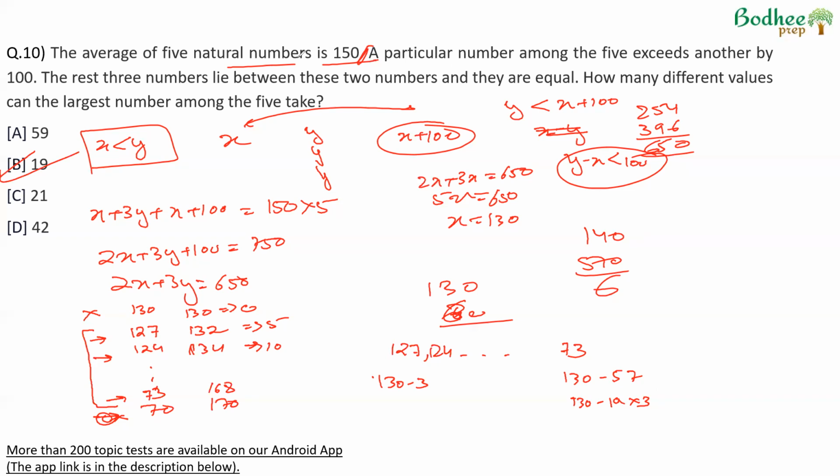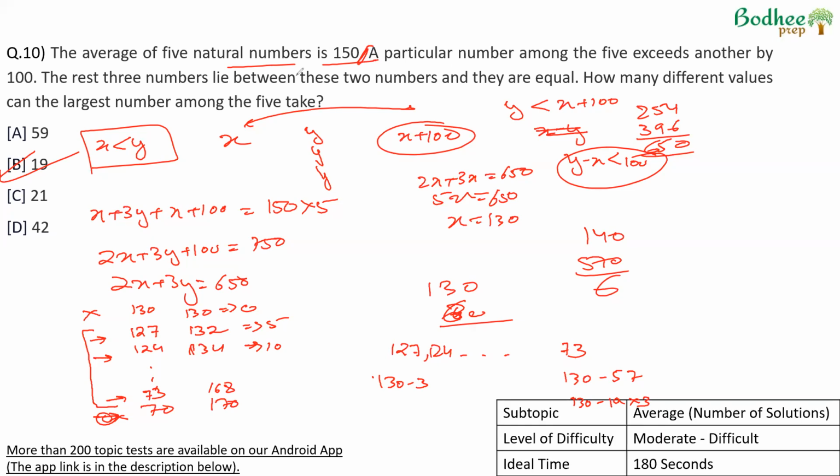Now, clearly, this is a question which will take a good amount of time to solve, because not only does this have a concept of average, it also checks your ability to find the number of solutions, which is part of algebra. So, pretty much a question which was there in this year's CAT, almost like that. A moderate to difficult level of question. The ideal time again is 3 minutes, but it can go up to 4 minutes as well. In the exam, maybe not a question which might be attempted unless you're trying to attempt a very high number of questions.